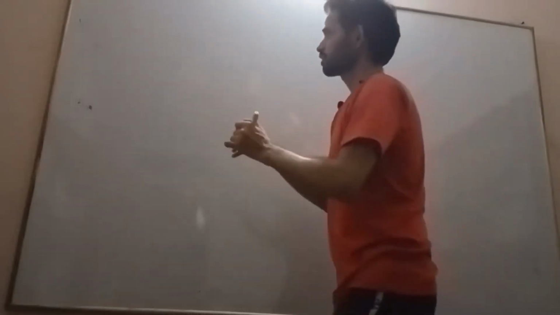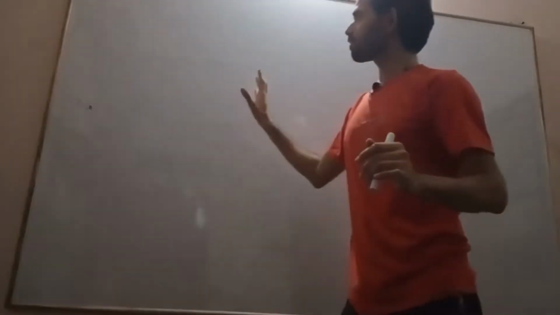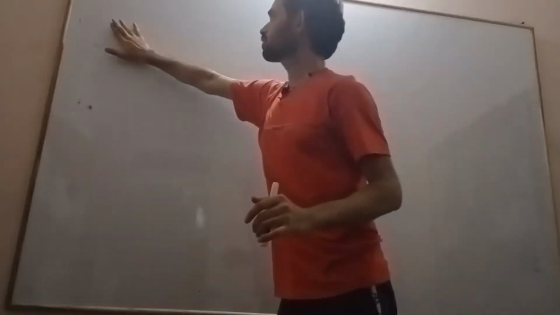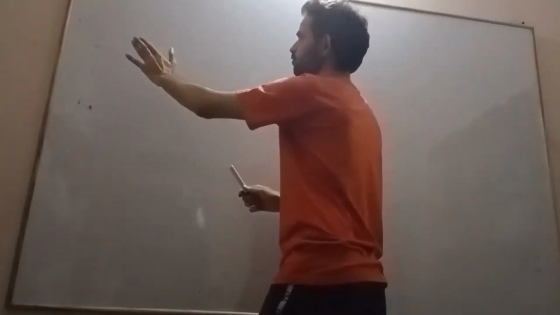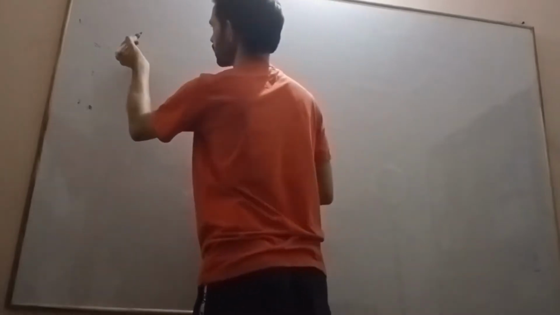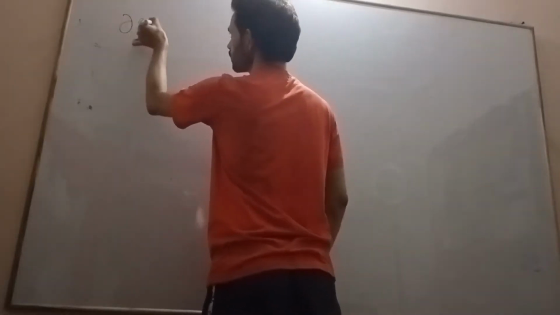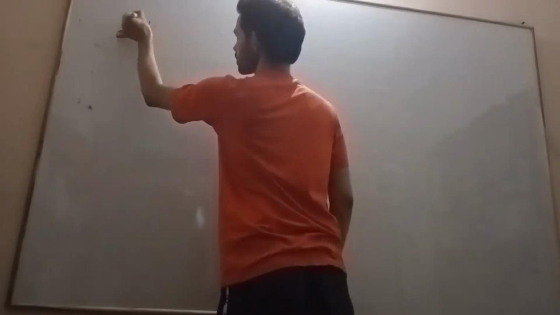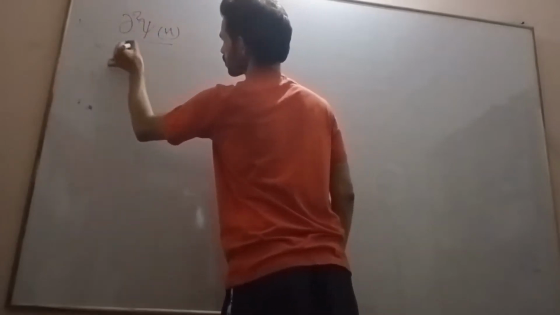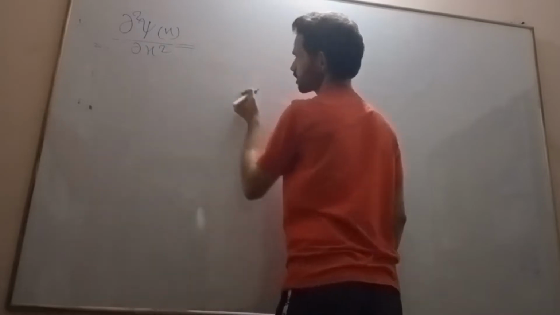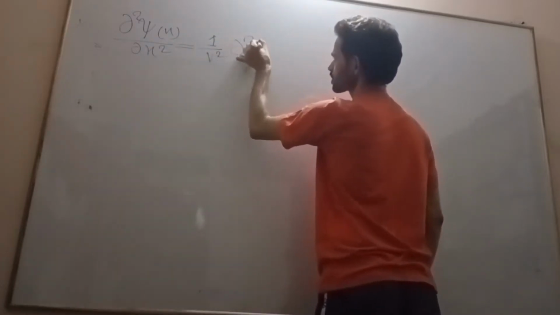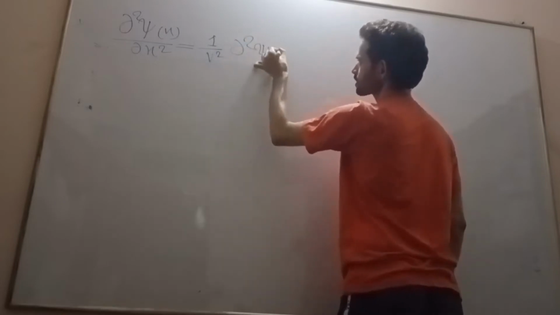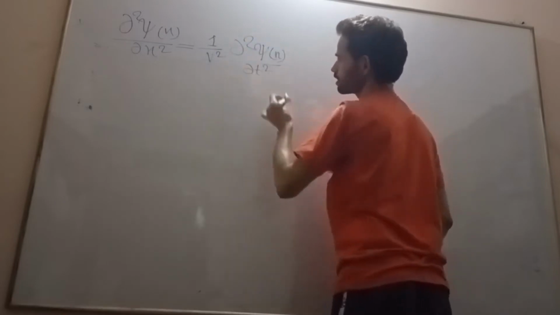As we know very well, first the wave equation in one dimension, like an electromagnetic wave in one dimension, is given by: dou square psi of x upon dou x square is equal to 1 by v square into dou square psi of x upon dou t square.